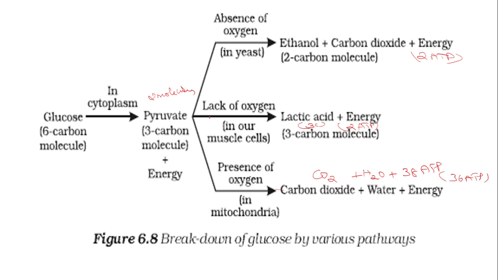And anaerobic respiration takes place in the cytoplasm itself, whereas aerobic respiration first takes place in the cytoplasm, then the intermediate product, that is the pyruvate, enters into mitochondria, and there it undergoes several steps and finally breaks down into carbon dioxide and water, releasing a huge amount of energy. And one more thing you have to remember: in aerobic respiration also, glycolysis takes place. So for both aerobic and anaerobic respiration, glycolysis is the common pathway. It takes place in the cytoplasm.